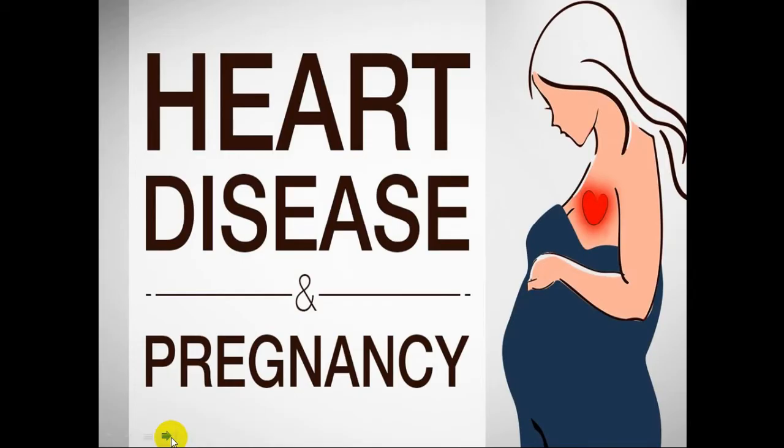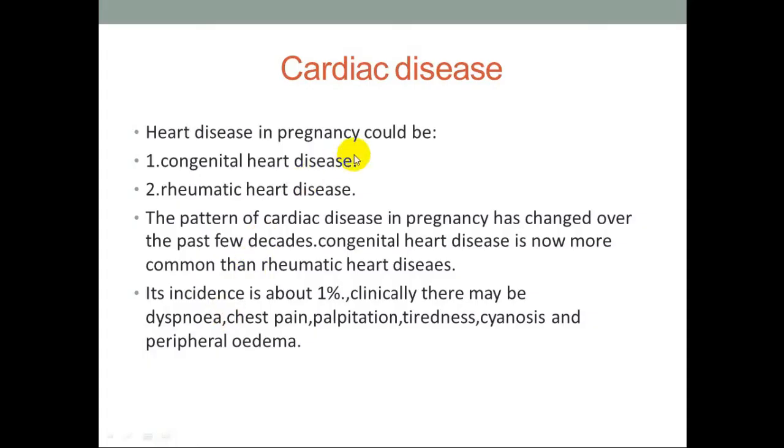Now, let us move to heart disease and pregnancy. Cardiac disease. Heart disease in pregnancy could be congenital heart disease or rheumatic heart disease. The pattern of cardiac disease in pregnancy has changed over the past few decades. Congenital heart disease is now more common than rheumatic heart disease. Its incidence is about 1%. Clinically, there may be dyspnea, chest pain, palpitation, tiredness, cyanosis, and peripheral edema.